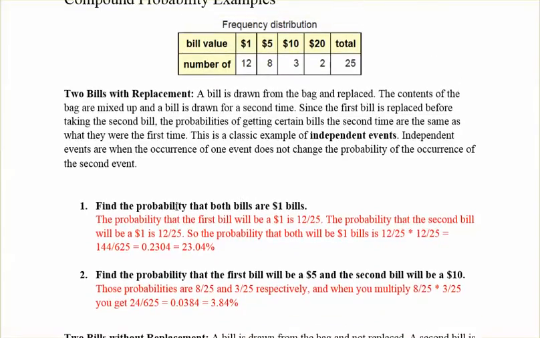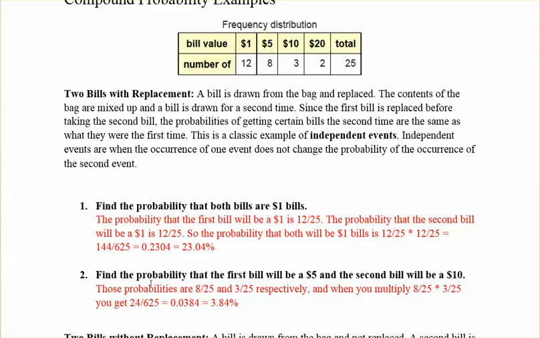So find the probability that both bills are $1 bills. The probability that the first bill will be a 1 is 12 over 25, because this is our success over our total. The probability that the second bill will be a 1 is also 12 over 25. So the probability that both will be $1 bills is 12 over 25 times 12 over 25, which is 144 over 625, which is 0.2304 or 23.04%.